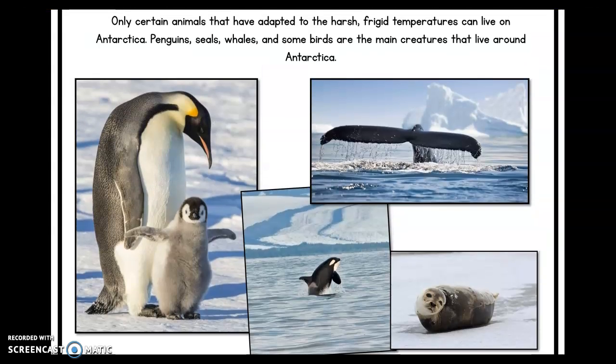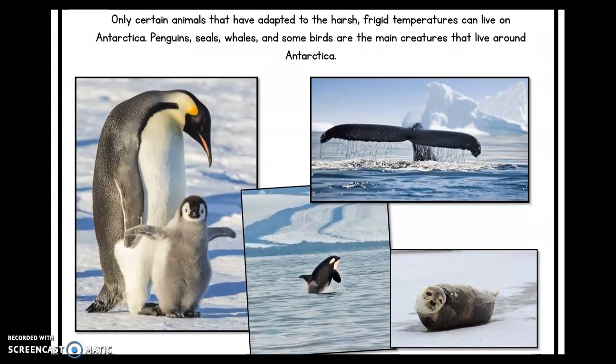Only certain animals that have adapted to the harsh, frigid temperatures can live on Antarctica. So like penguins, seals, whales, and some birds are the main creatures that live around Antarctica.